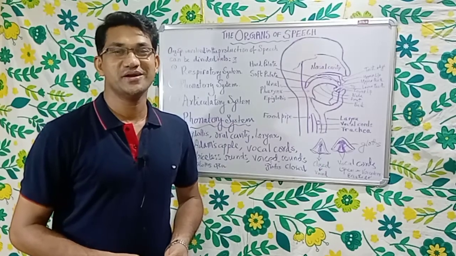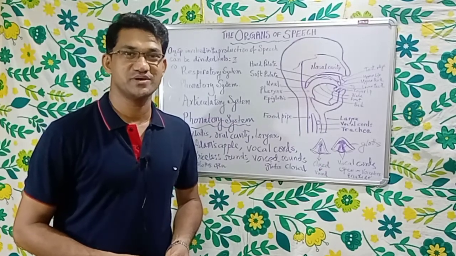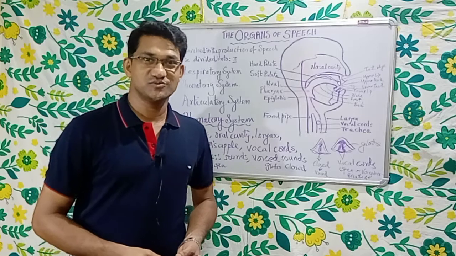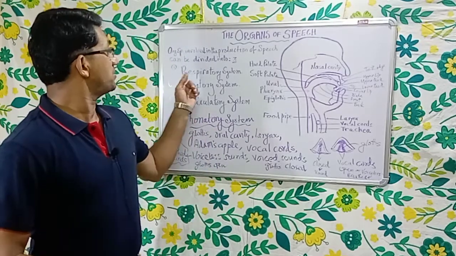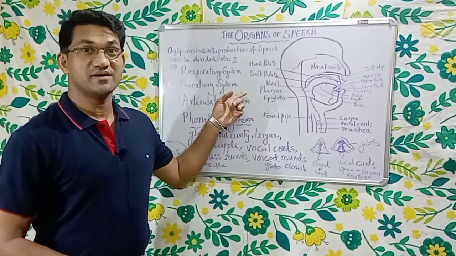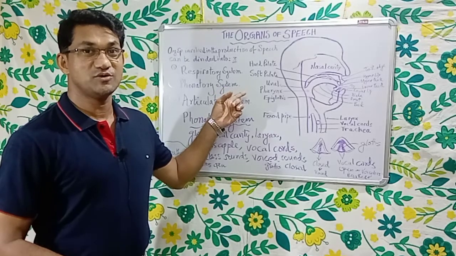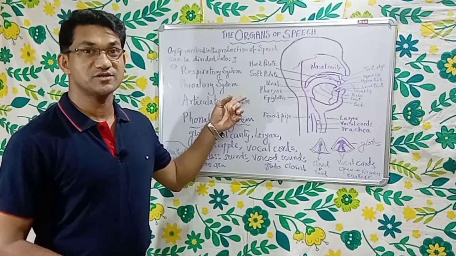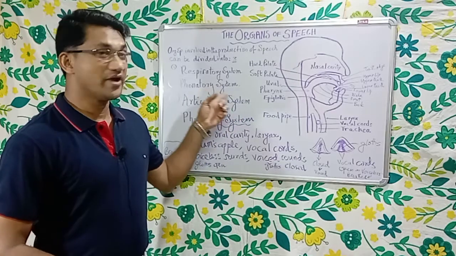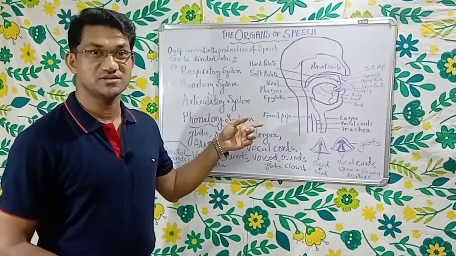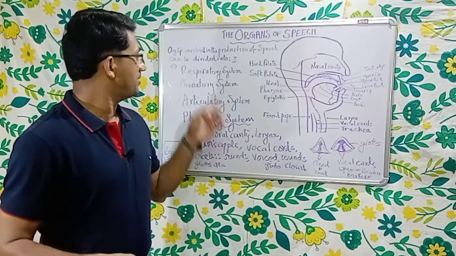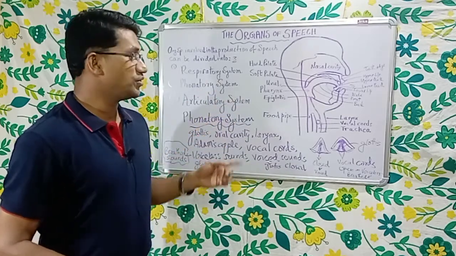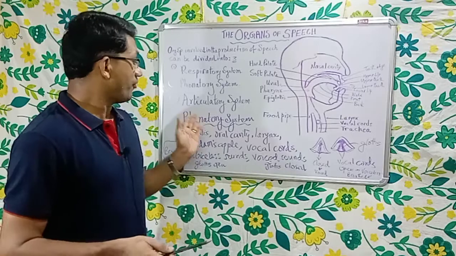Dear students, we continue the discussion of the organs of speech. The last session we studied the organs of speech that come in the respiratory system. We know there are the organs of speech in three systems: the respiratory system, the phonatory system, and the articulatory system. Last session we studied the organs in the respiratory system, and now we move on to the organs in the phonatory system.